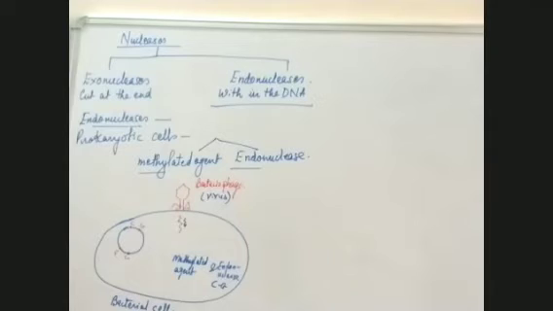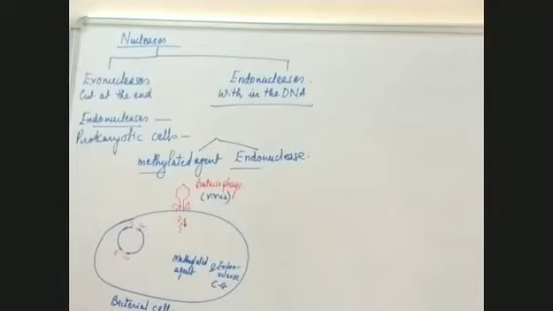So this endonuclease, whose function is to cut the DNA between C and G, will not be able to differentiate between the enemy's DNA and its own DNA. It can cut here and it can cut here also. It can cut its own DNA along with the enemy's DNA.